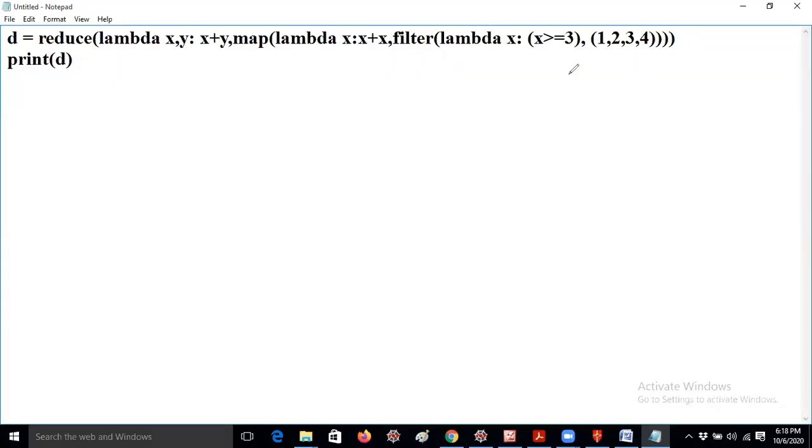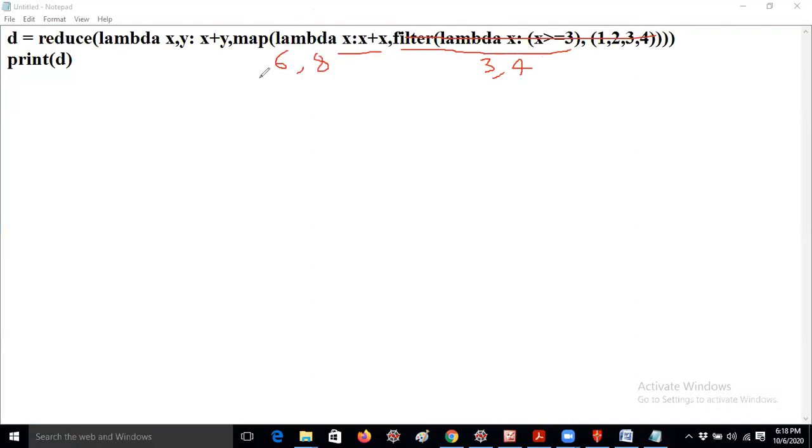Okay. So first it will check inner function. That means first it will check filter this condition. Okay. 1 greater than equal to 3, condition false. 2 greater than equal to 3, condition false. 3 greater than equal to 3, condition true. It returns 3. Okay. And 4 greater than equal to 3, it returns 4. So it will remove the others now. Now it will work with map. 3 plus 3, that is 6, comma 4 plus 4, that means x plus x is the formula, 8.